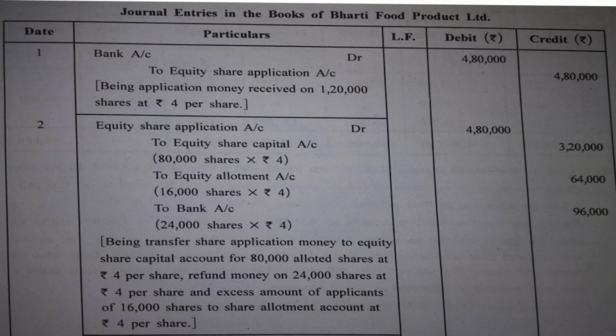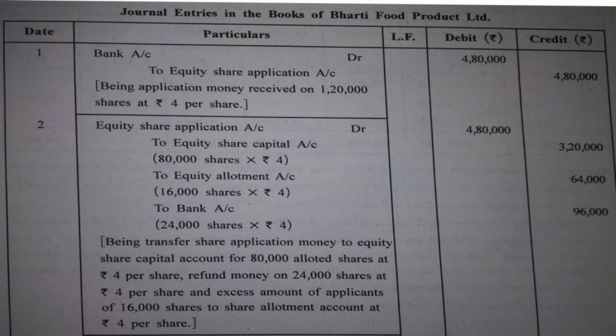So firstly, equity share application account debit 4,80,000 to equity share capital account, 80,000 into 4. Obviously, the simple thing: the number of shares issued and the amount received for application is transferred to share capital account. This is the normal, regular thing. Now talking about the remaining shares.